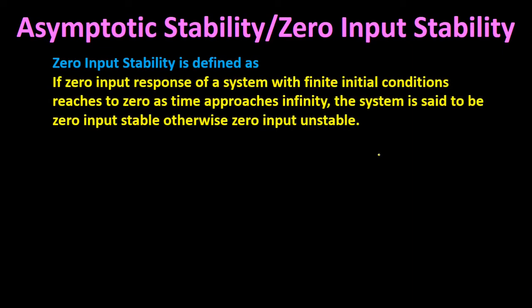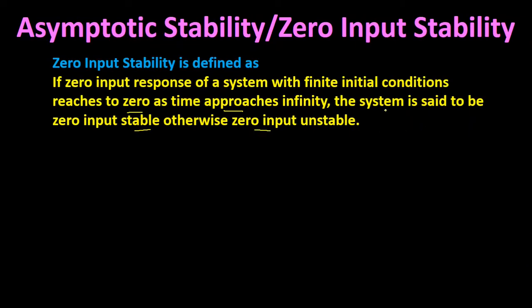Thus, the stability related to such a system, which is under zero input conditions but operated under initial conditions, is called zero input stability of the system. Zero input stability of any system is defined as follows: if the zero input response of a system with finite initial conditions reaches zero as time approaches infinity, the system is said to be zero input stable. Otherwise, the system is said to be zero input unstable.